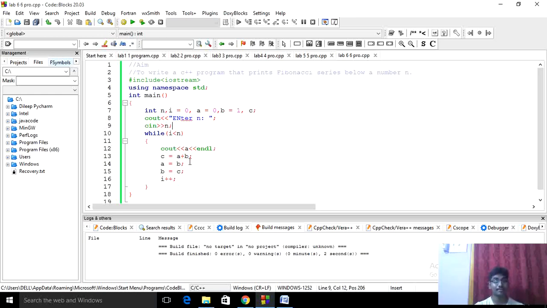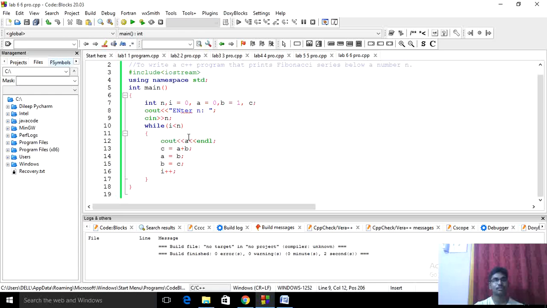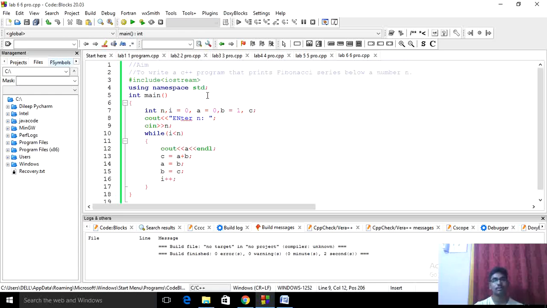I will print the a value. Then c equal to a plus b. With a equal to 0 and b equal to 1, 0 plus 1, c equal to 1. The b value will be assigned to a, the c value will be assigned to b, and i will be incremented. Okay, this is how the program for the Fibonacci series works. We will run this program.